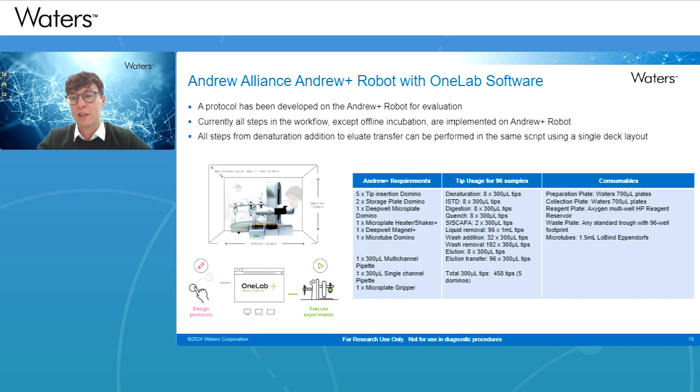A domino position is effectively a labware position. Within those dominoes, we have the Deepwell Magnet Plus, which is effectively your magnetic array, which can be activated and deactivated across the workflow to help perform your capture, to pull down your magnetic beads and capture your analyte. This also demonstrates the typical tip usage and the consumables you may need to perform this workflow.